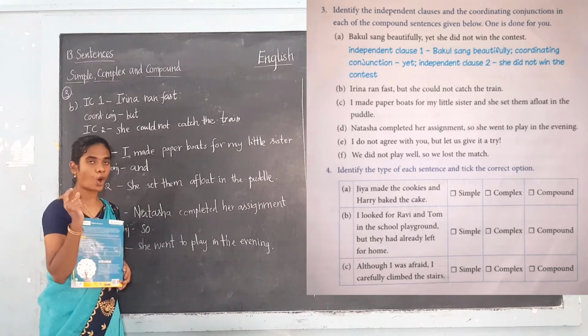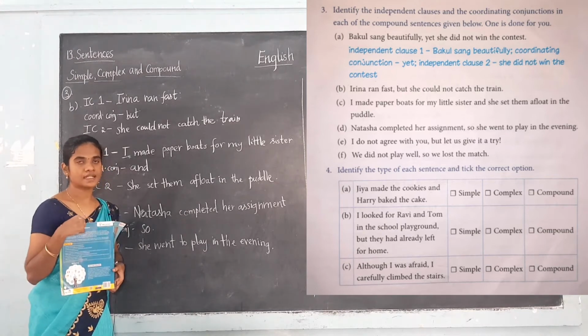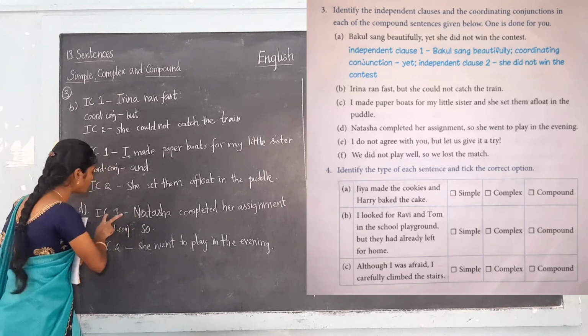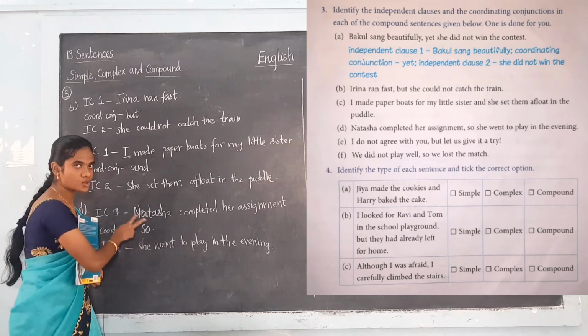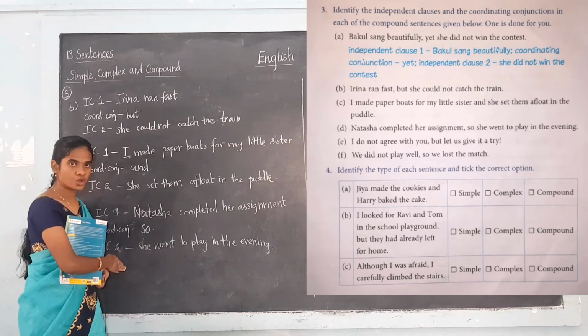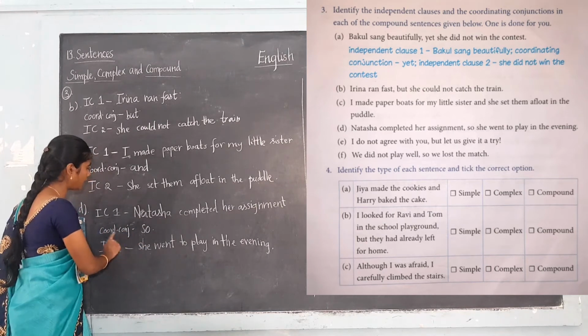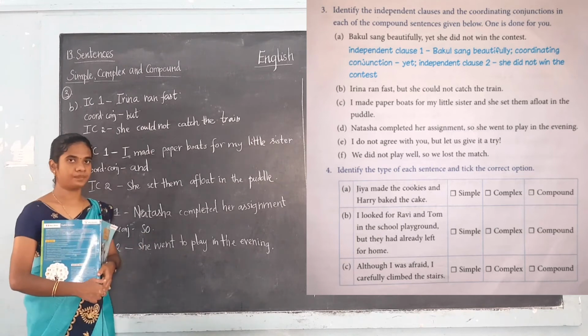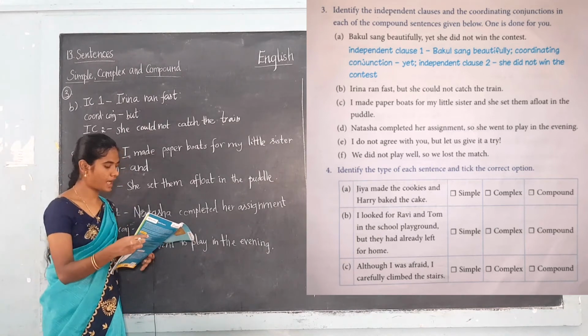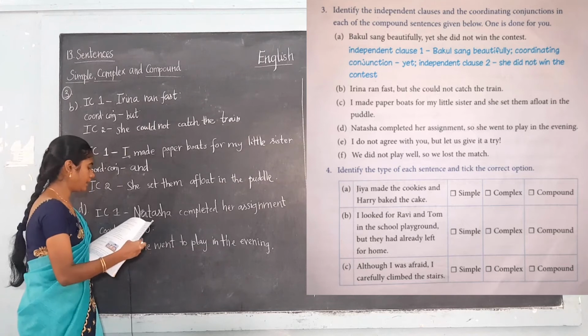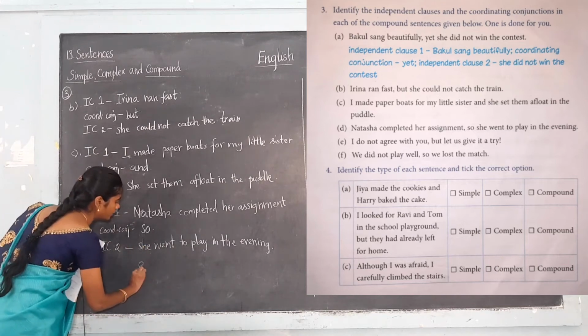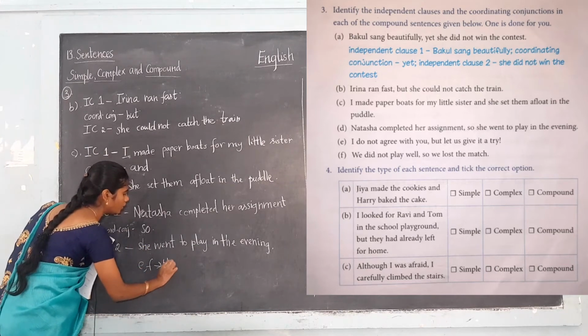Okay, in a compound sentence we are having two independent clauses, independent clause 1 and independent clause 2. They are joined by the coordinating conjunction. Okay, the remaining things you have to do. E and F for the homework for you.